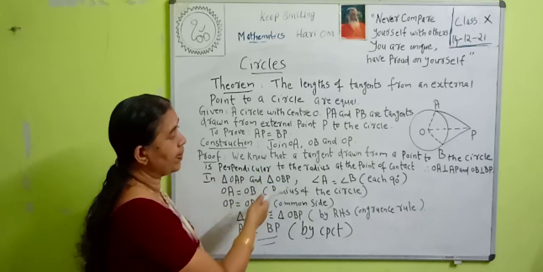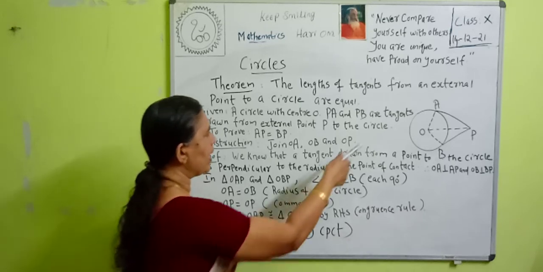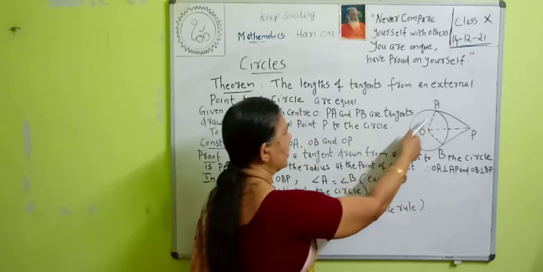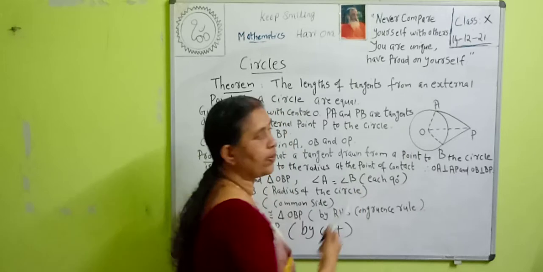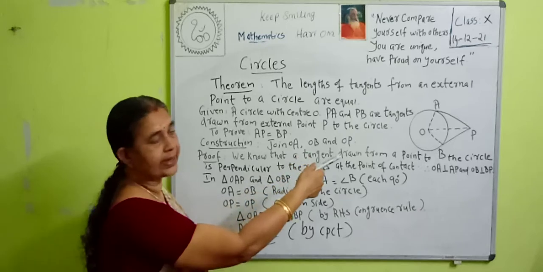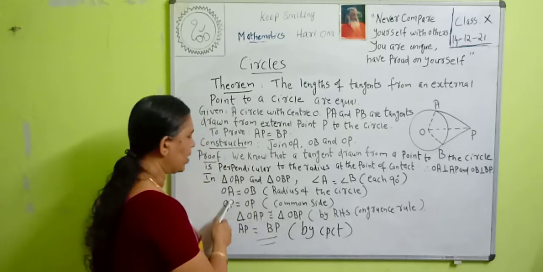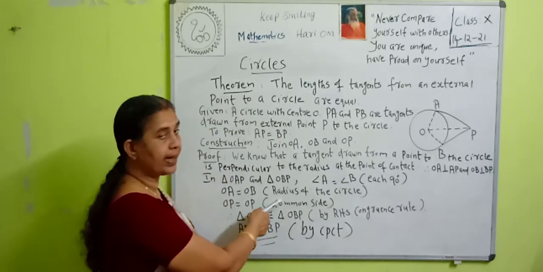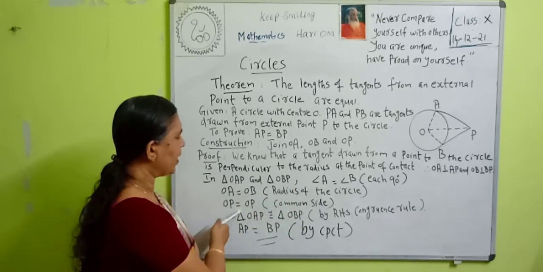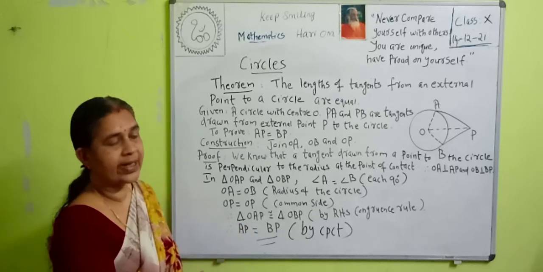Then a tangent drawn from a point to the circle is perpendicular to the radius at the point of contact. Therefore, these two lines are perpendicular, and this angle is a right angle. OA is perpendicular to AP and OB is perpendicular to BP. Therefore, in triangle OAP and triangle OBP, OA is equal to OB by the radius of the circle. Angle A is equal to angle B because it is 90 degrees. Then OP is equal to OP, the common side. Therefore, triangle OAP is congruent to triangle OBP by RHS congruence rule.